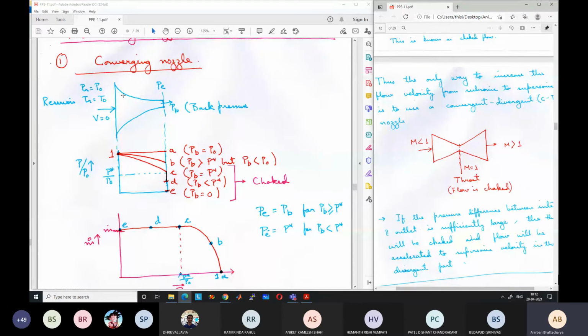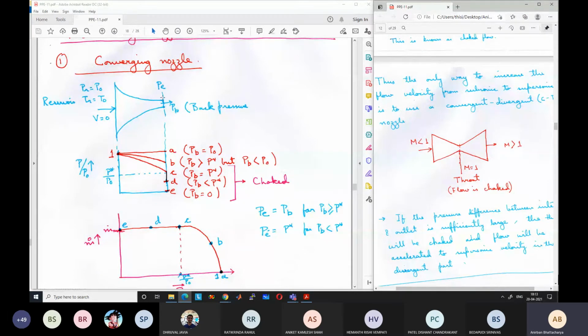Okay, at the inlet. Now at the outlet, we are providing a pressure. Let this be called back pressure, PB. I will come to what P is later on, but we are applying a pressure PB, which is known as back pressure at the outlet.